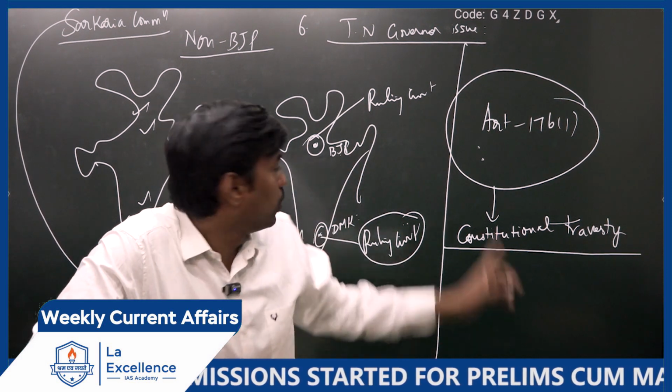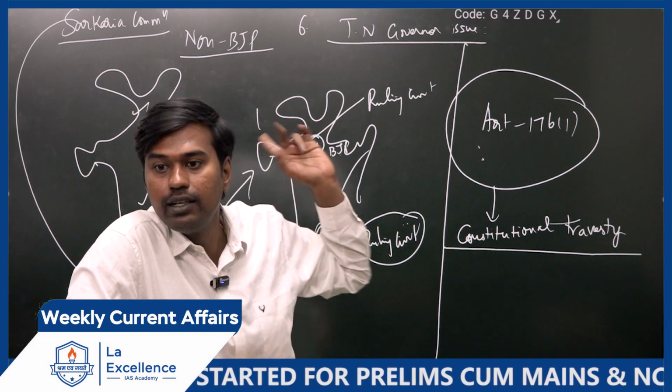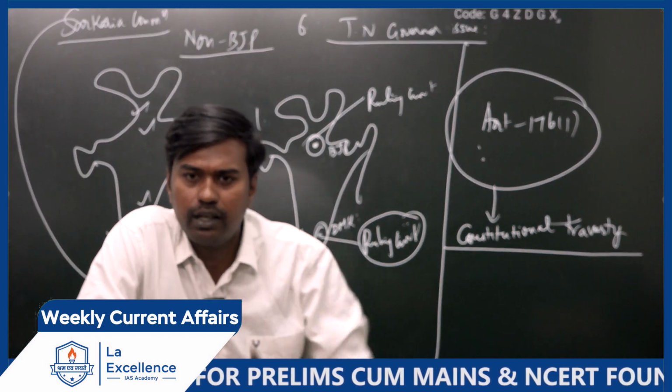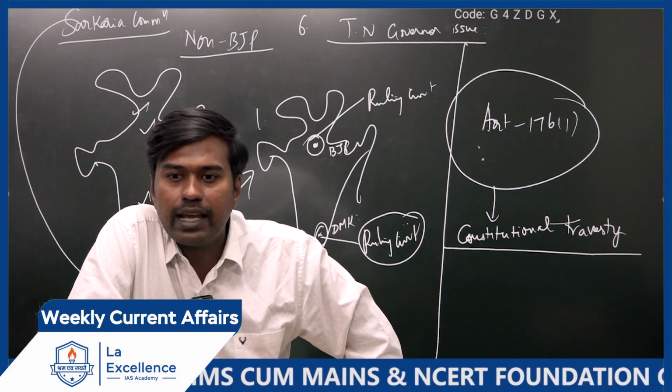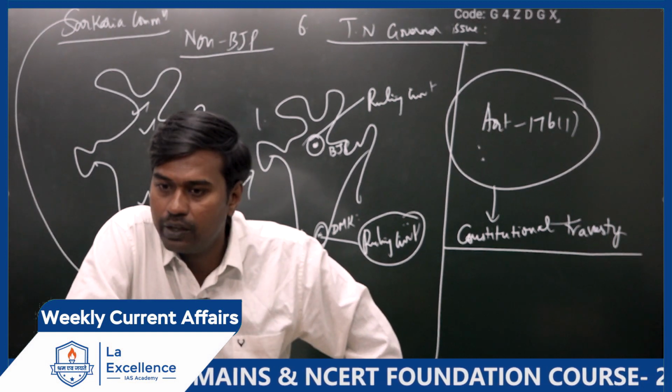So there was a clash, go through that, and even West Bengal and Delhi also. Go through all this. In 2016, they asked a question on the Delhi governor issue when I wrote mains.